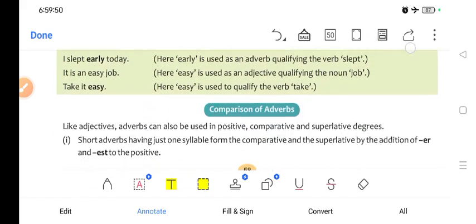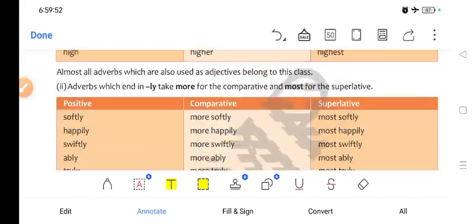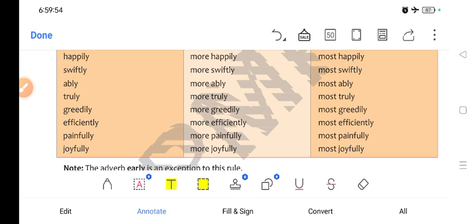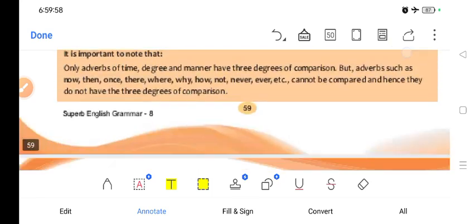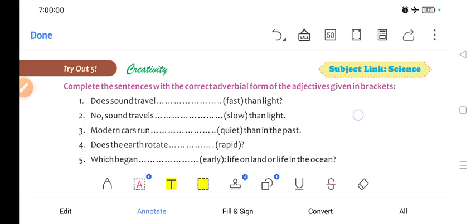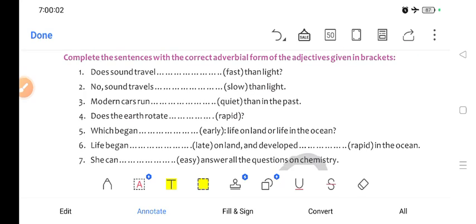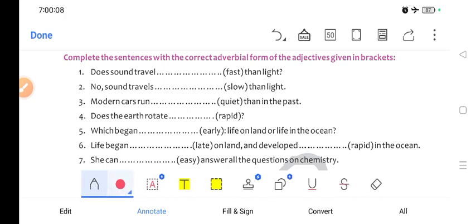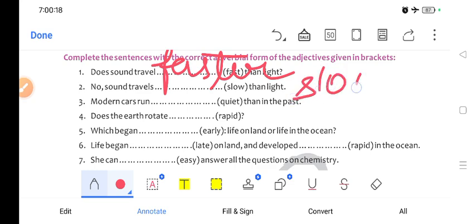Alright, so this is formation of adverbs which you could read. How could we make adverbs? And now this is the last tryout. Tryout 5. Complete the sentences with the correct adverbial form of the adjective given in the bracket. So does sound travel faster? Here faster. Faster than light. No, sound travels slower.